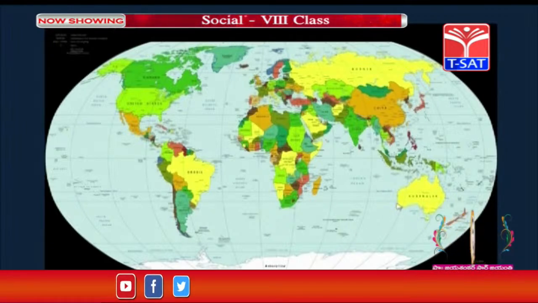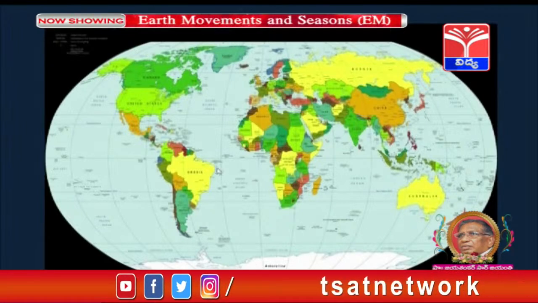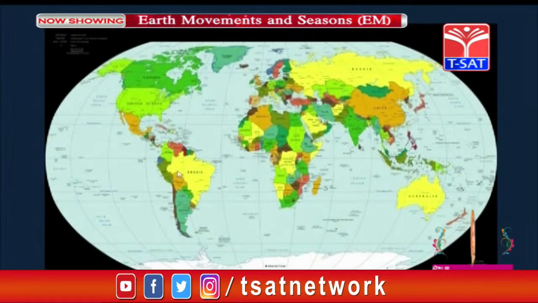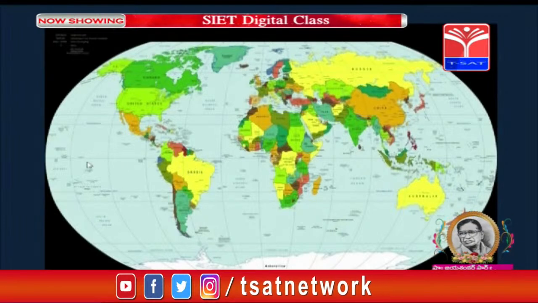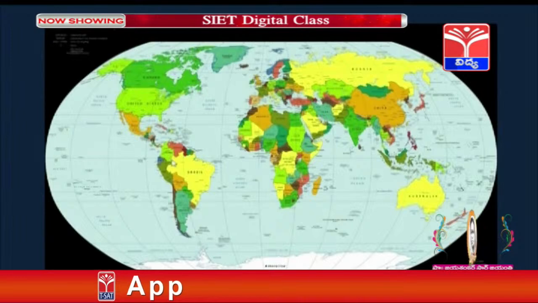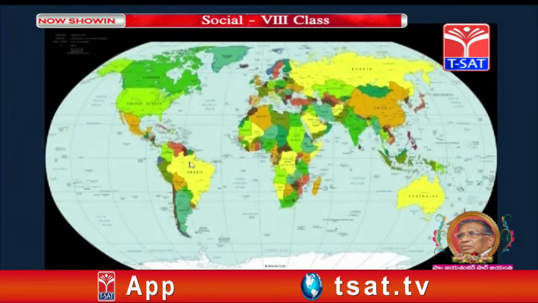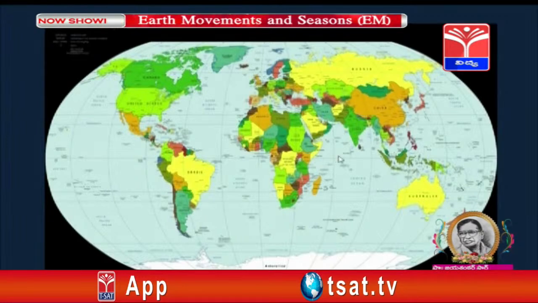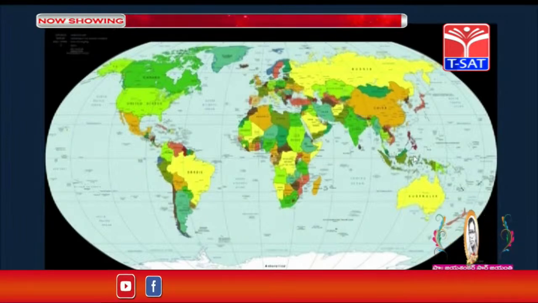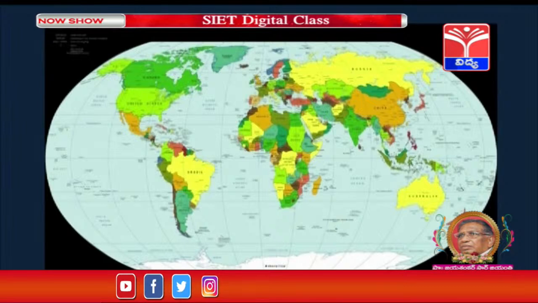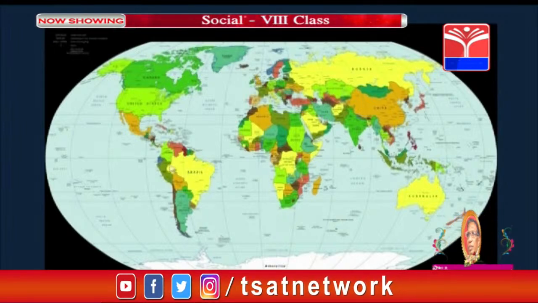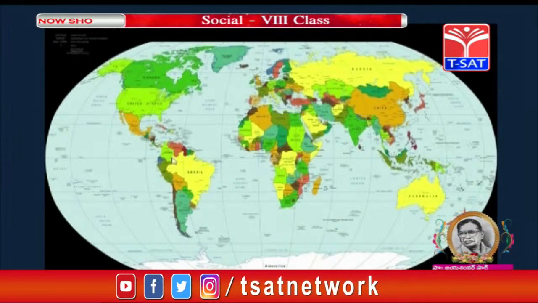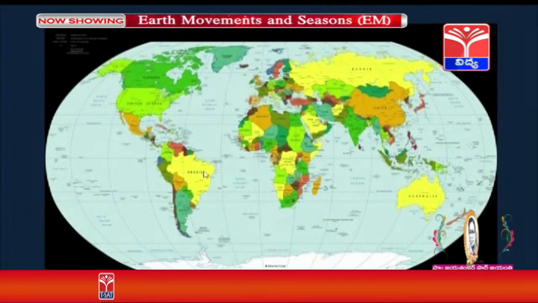Then what about the continents which are on both sides of the equator? That is South America. You can see this is the equator. It is passing through South America, Africa as well as Asia. So these are the three continents on both sides of the equator.